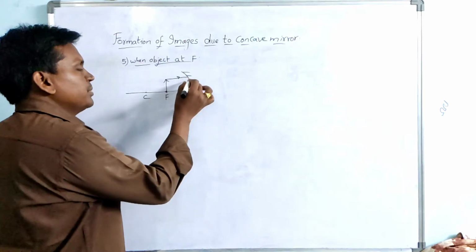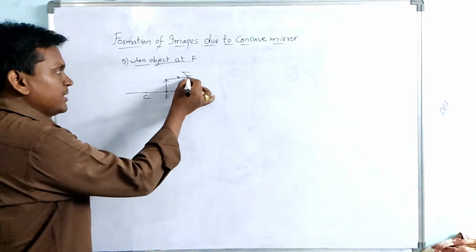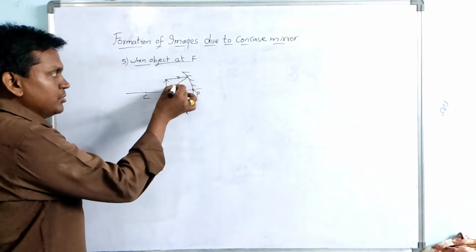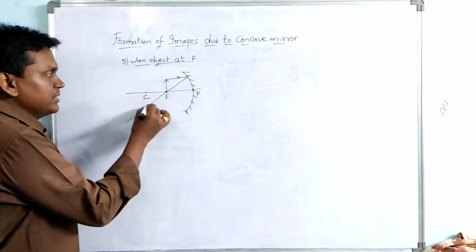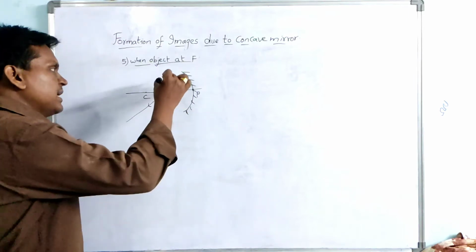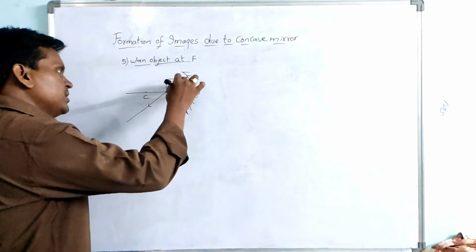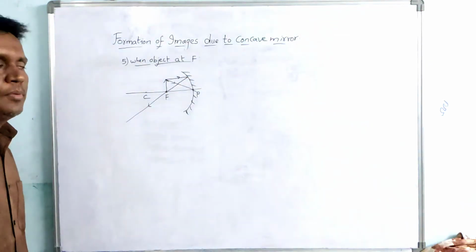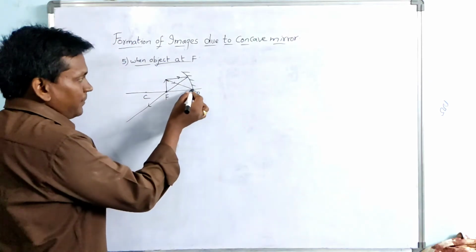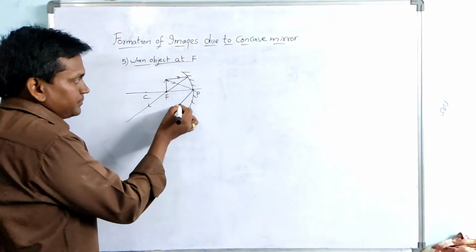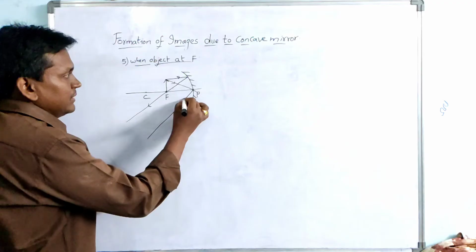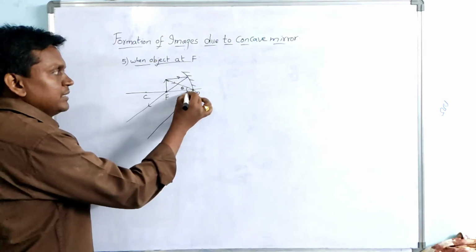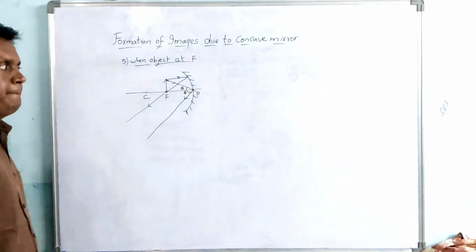A ray parallel to principal axis, after reflection it will pass through focus. Yes, it is passing through the focus. And another ray, a ray which is touching the pole or which is incident on the pole, it will make an equal angle and it will reflect. Here, what will be the angle here? Here also it will make the same angle, theta.